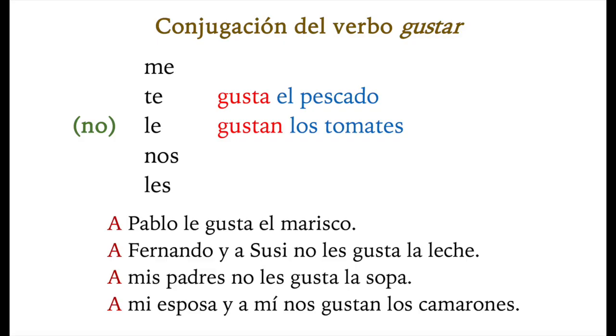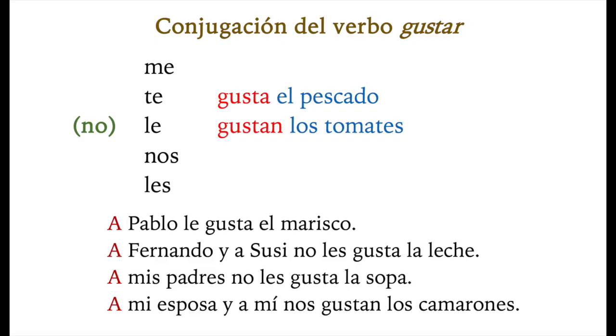Here are a few examples that will show you that every time that you specify the name of the person who likes something, my parents, my wife, my sister, my brother, my friends, etc., then you need to use the preposition a before the name.